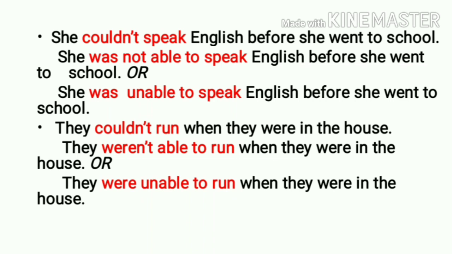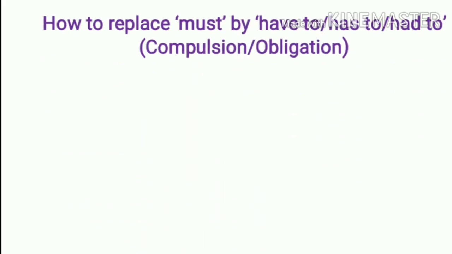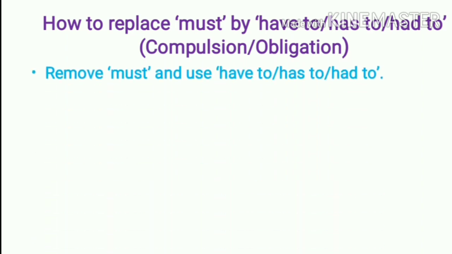So in this way, we have discussed how to replace could not, which has two options. Now, let us move to the last modal auxiliary, that is must, and we can replace must by using have to, has to and had to. Must, this modal auxiliary is used to express compulsion or obligation.